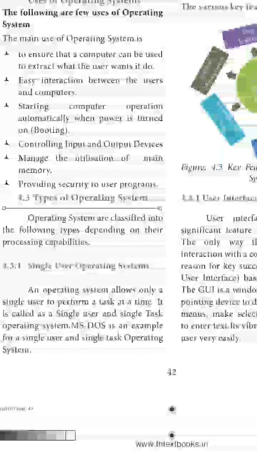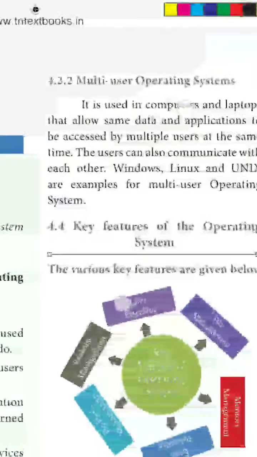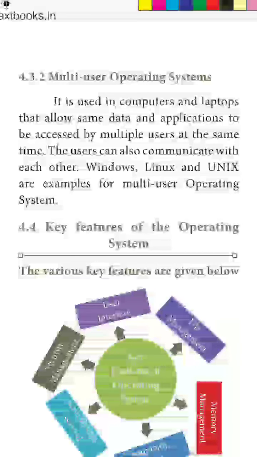MS-DOS is an example of a single user and single task operating system. But multi-user operating system is a computer or laptop that allows some data and applications to be accessed by multiple users at the same time. The users can also communicate with others. The examples for multi-user operating system are Windows, Linux, and Unix.